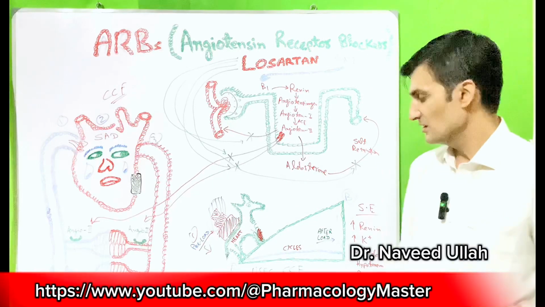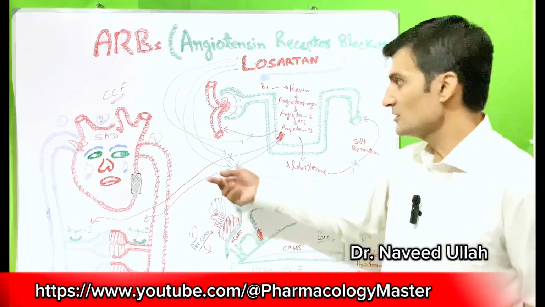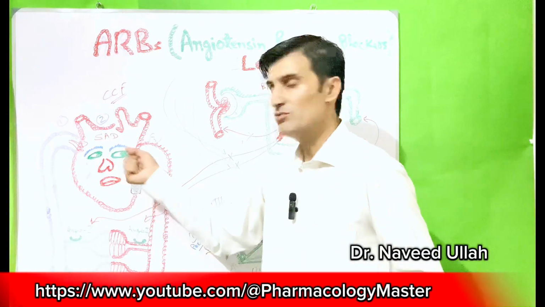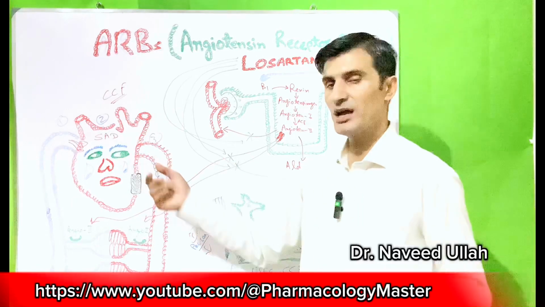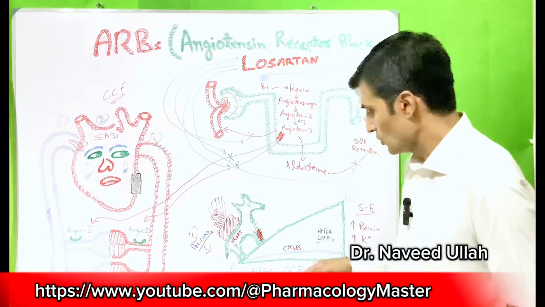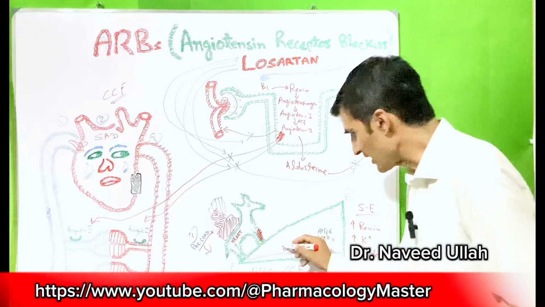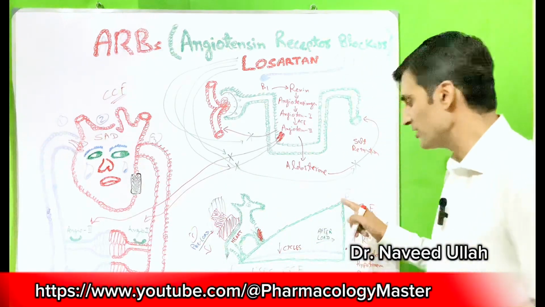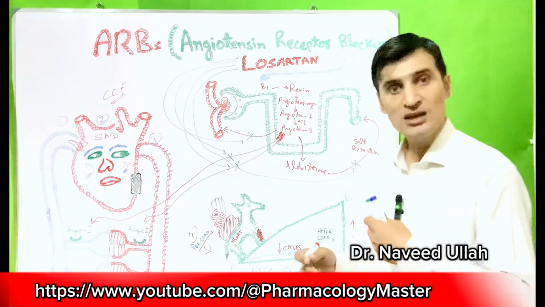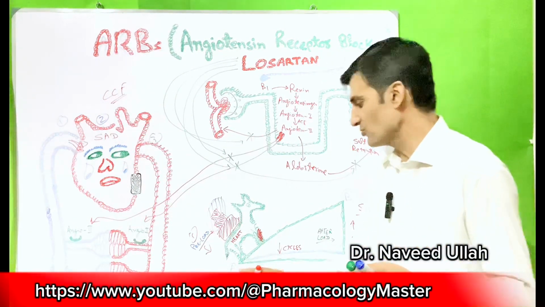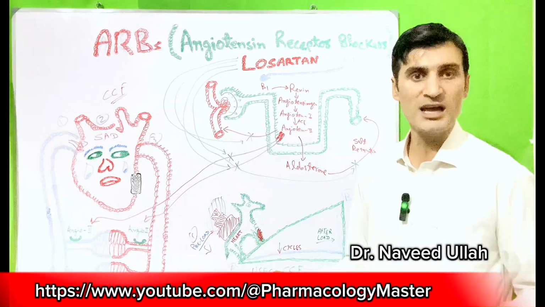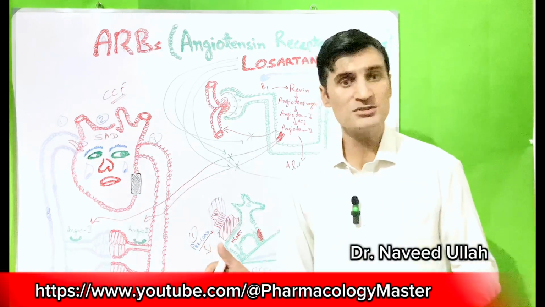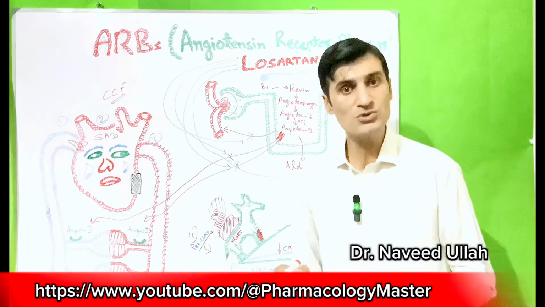the donkey. The second one is the contraction, the heart contraction. When we reduce the contraction of the heart, that will be a help to the heart. When we reduce the number of cycles, that is, the donkey going from point A to point B or from point A to point C, suppose that donkey runs 100 times in a minute, and if we reduce that from 100 times to 60 times, it will be a help to the donkey.